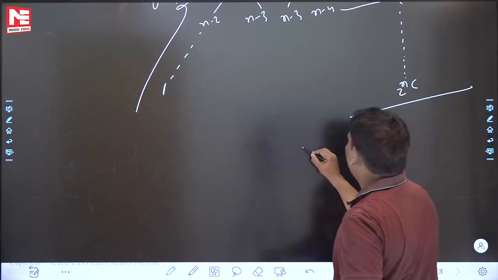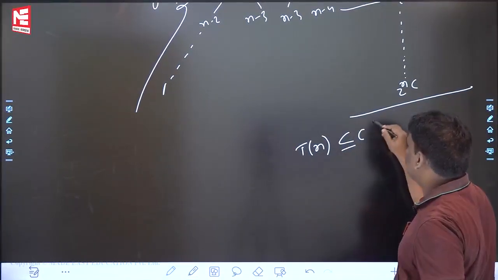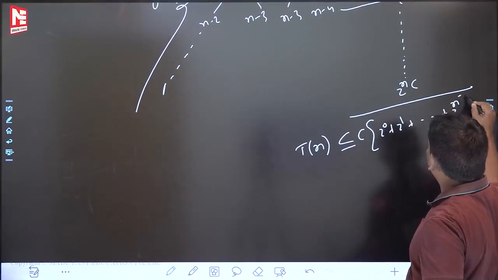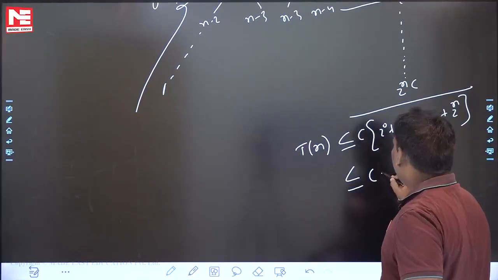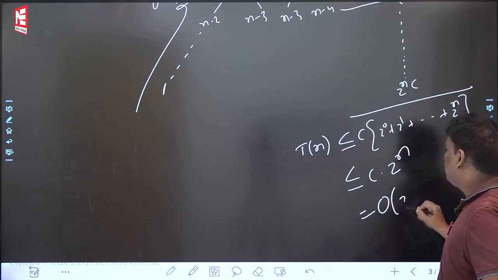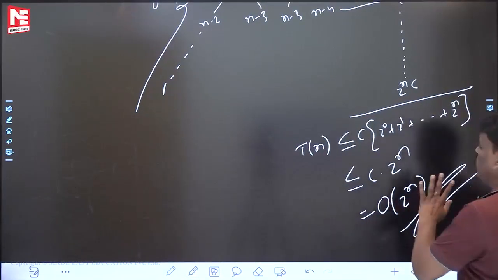Let's solve this one. Tn is the actual answer. Upper bound means less than or equal to. What is the series? C common: 2 power 0, 2 power 1 and so on, 2 power n, less than or equal to some C into that. If you solve this roughly you will get 2 power n, which is big O of 2 power n. You know very well the Fibonacci time complexity. Upper bound 2 power n.